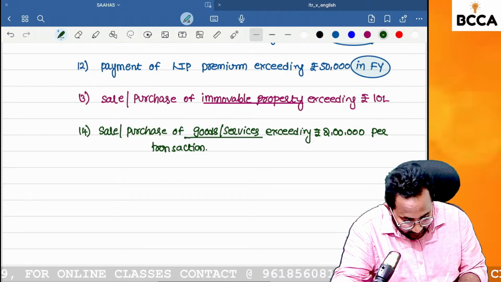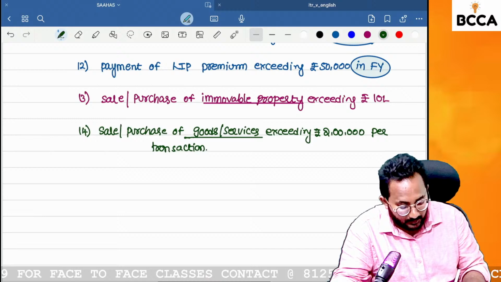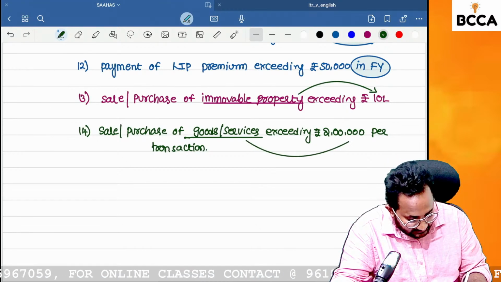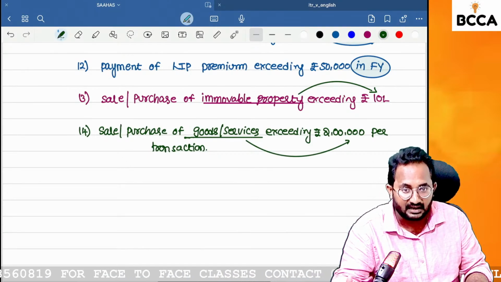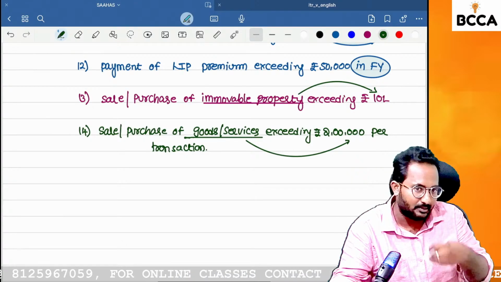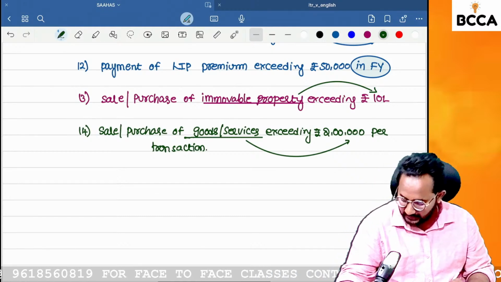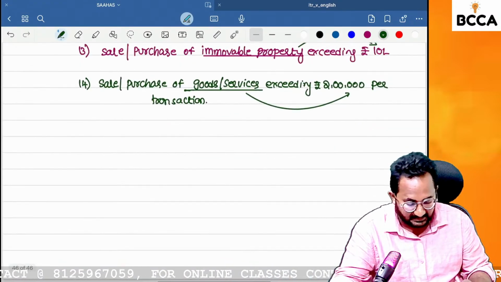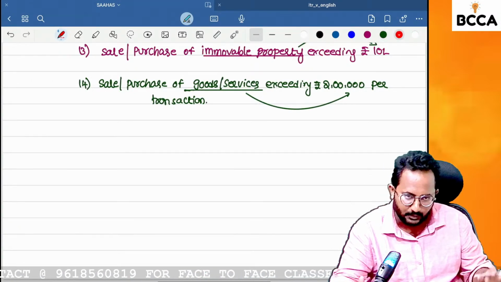Yes sir, we are selling and purchasing goods or services. Previously, for immovable property, what is the limit? 10 lakh. For goods or services we have 2 lakhs. The 10 lakhs is per property, and here it is per transaction. Simply, we can call it per transaction: immovable property 10 lakh, sale or purchase of goods per transaction 2 lakh. These are all the normal points, but some amendments may have been added last year also. Just newly added points are there.